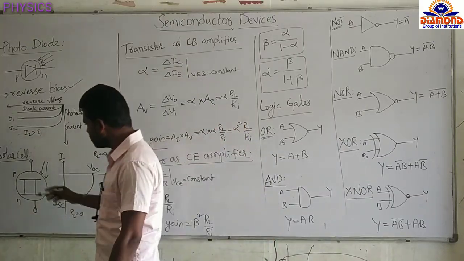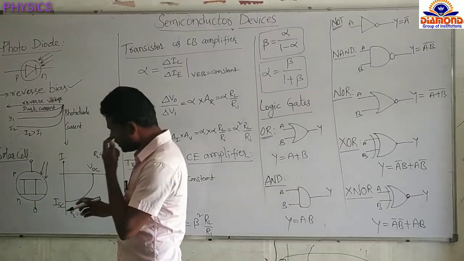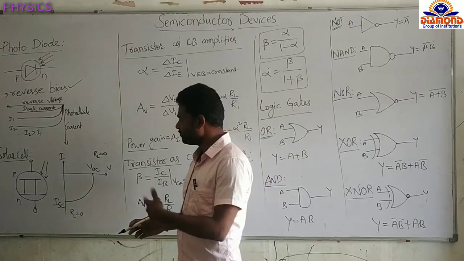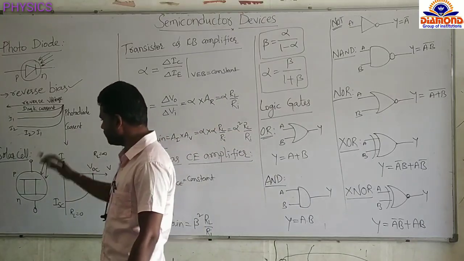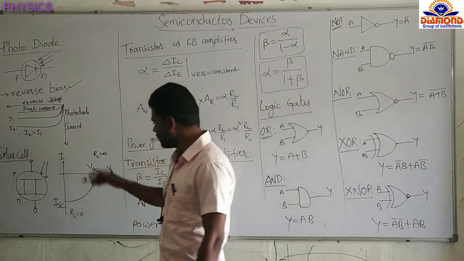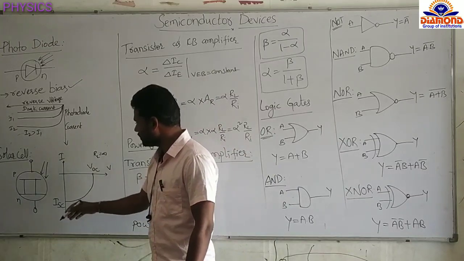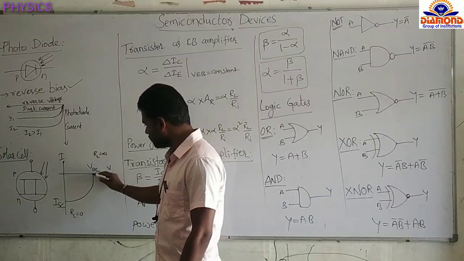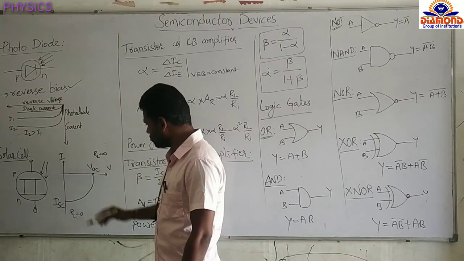Okay, next see the solar cell. In the solar cell also, suitable light falls on it, and it will generate EMF, and after that it will produce the current. In the theory you will get all this information. Now see the IV characteristics. On the y-axis we are taking I, and V on the x-axis. Now at this point, this is the open circuit voltage.